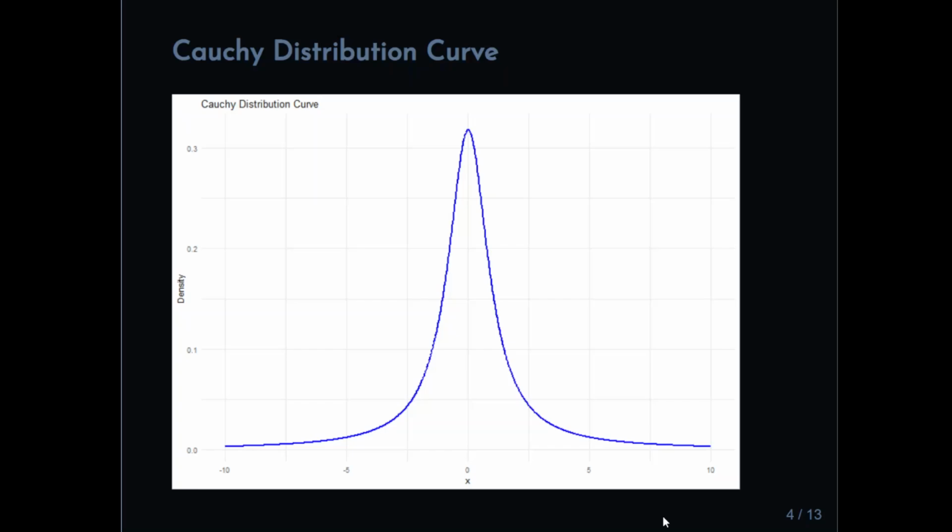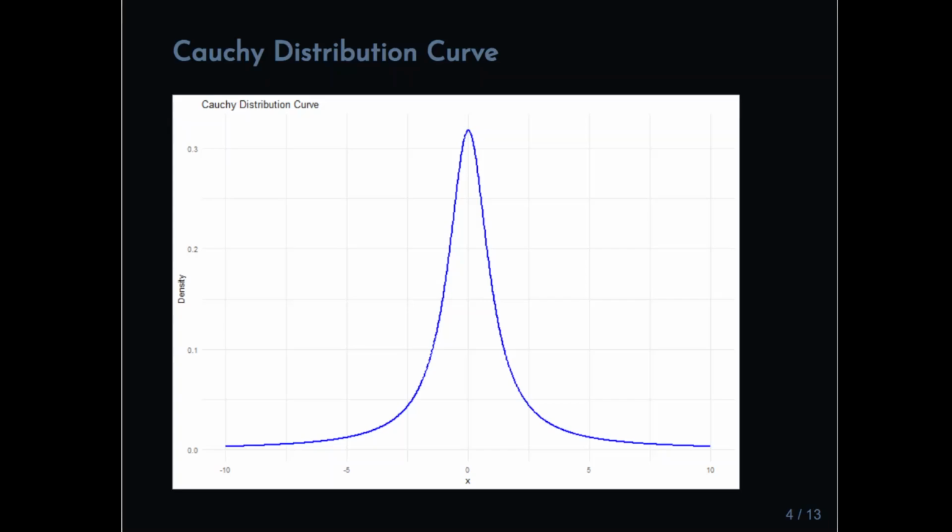What would be the bell curve here is much taller and slimmer, and necessarily the consequence is that the tails are much heavier by comparison to the bell curve. So we can move on to the questions now.